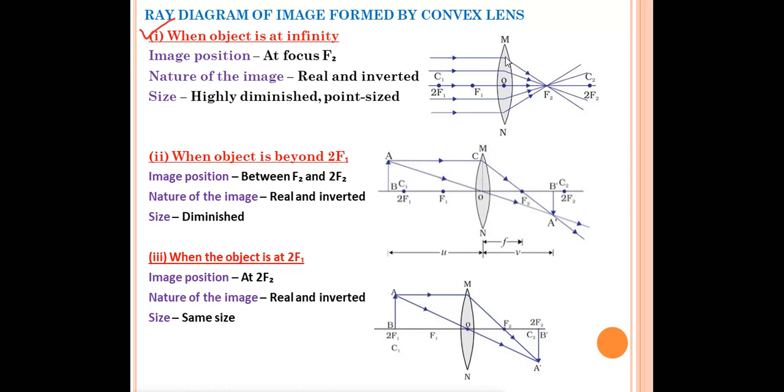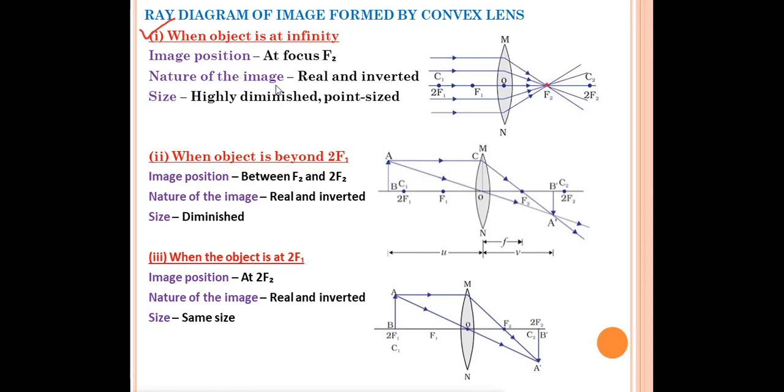From the first rule we have read, when the rays of light are parallel to the principal axis, after refraction they will pass through the focus point on the other side. So all the rays of light will pass through F2. All of them are meeting at point F2. You can see a point size image is formed over there. So what will be the image position? The image is formed at focus F2.